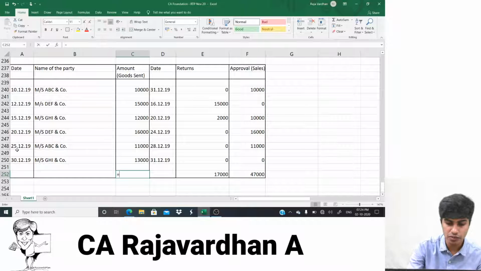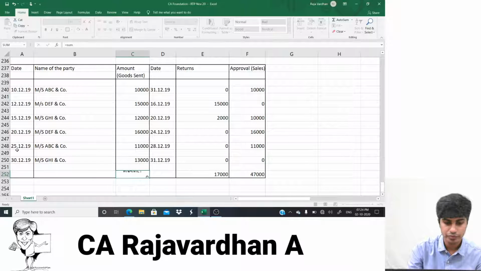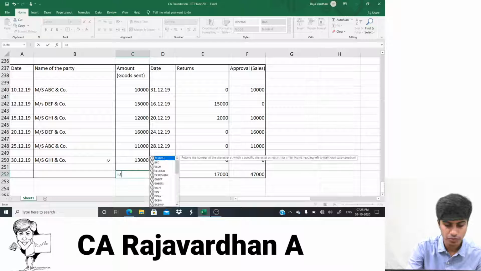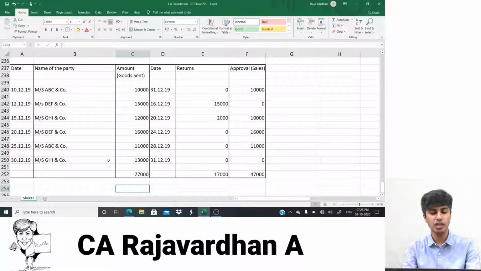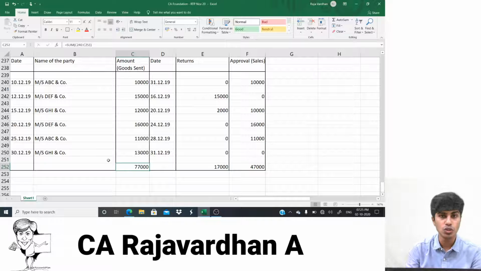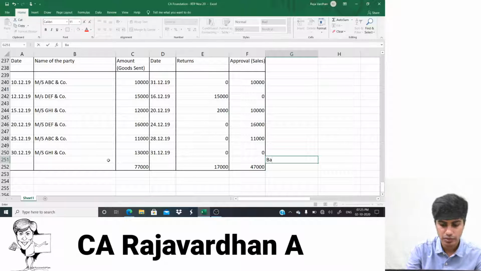Now, if you can observe, this total will be 13,000 more than that one. 77,000 is goods sent, out of which 17,000 is returned, 47,000 is approved. You get that? So there is balance here. 13,000 is balance.